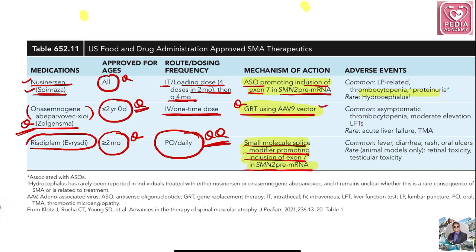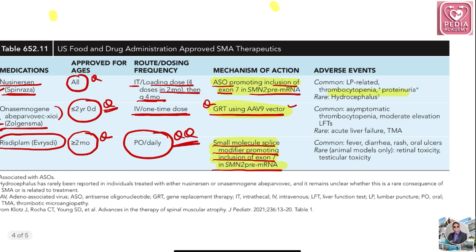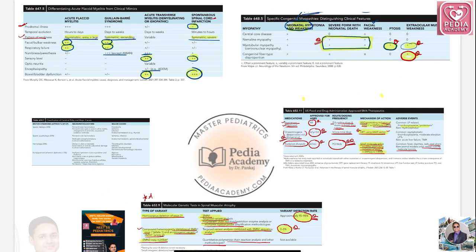You can't afford to miss this table in the exam. Common features like fever, diarrhea, rash, oral ulcers, retinal toxicities, and testicular toxicity are there in this SMA therapy. So you have to remember this, very ultra high yield.